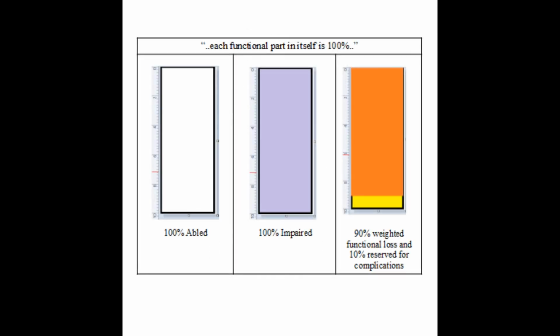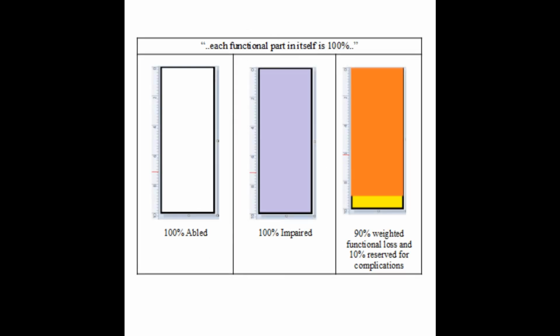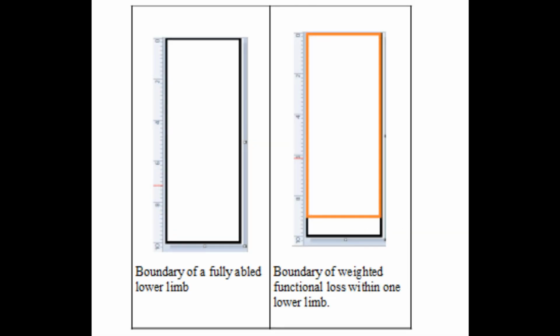Suppose all the ability is lost in that right lower limb, then what is the impairment and functional loss? Both the impairment and functional loss will be 100%. Out of this 100% impairment, 10% can be due to complications and 90% of impairment is due to weighted functional loss of 90%. Here, the number of dimensions of functional loss is immaterial. As PPI is 100%, losses in all dimensions also will be 100%. Functional losses in all dimensions fall on each other to overlap into a single dimension. Let us keep only the boundaries and remove the filling colors. Please have a look at the orange boundary of weighted functional loss.